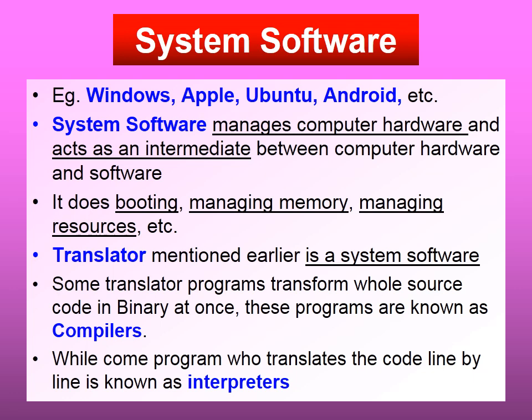System software manages computer hardware and acts as an interface between the computer hardware and software developed for business application. System software provides important functionalities like booting the computer properly, managing memory, channeling data from secondary memory to primary memory, managing printers and other resources.